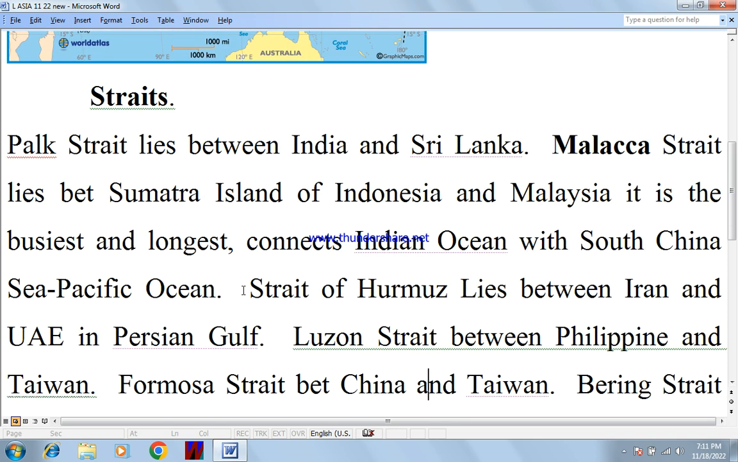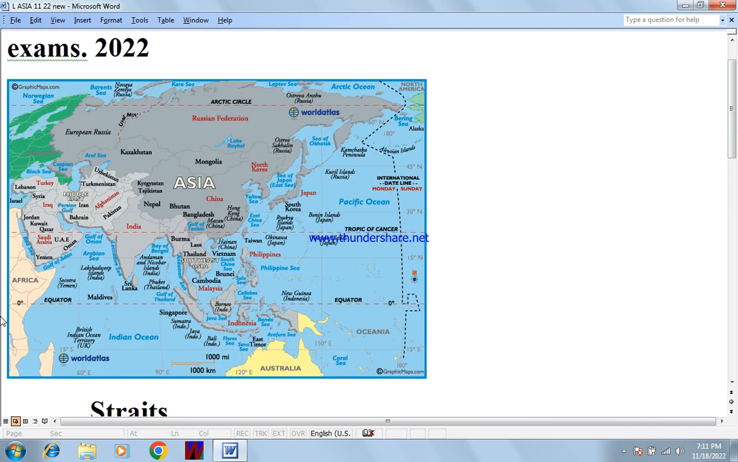Now, second most important strait of the world is Strait of Hormuz, lies between Iran and UAE in Persian Gulf. Let me show you. This is Persian Gulf. This is Iran. This is UAE and Oman. This is Strait of Hormuz. Again, the entire oil passes through this strait.